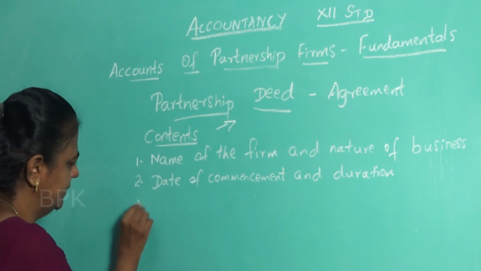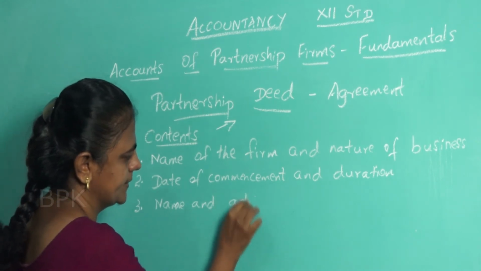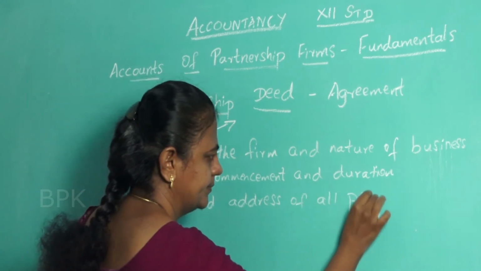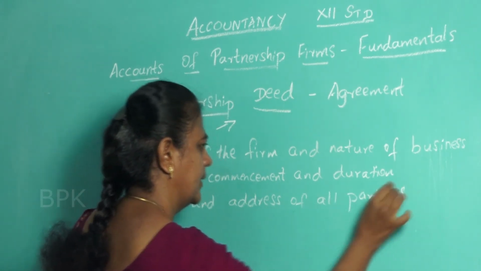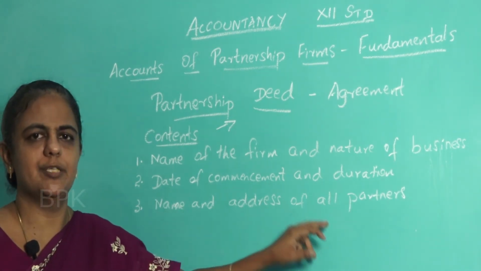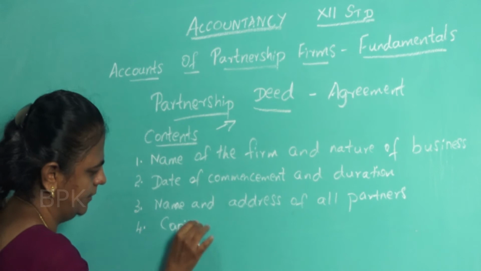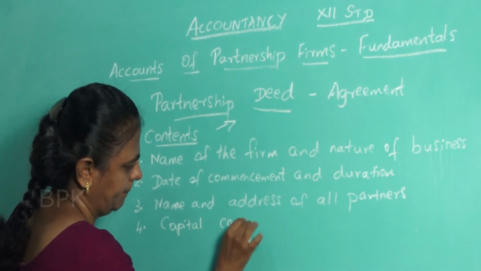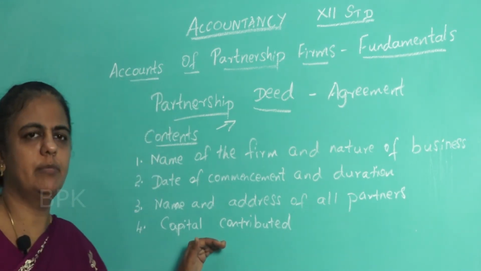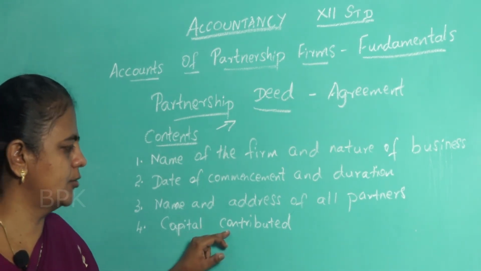Next, name and address of all partners. All the people who are engaged in the business, their names and their addresses will be mentioned in the partnership deed. Capital contributed by each and every partner. How much money is contributed by each partner will also be mentioned here.